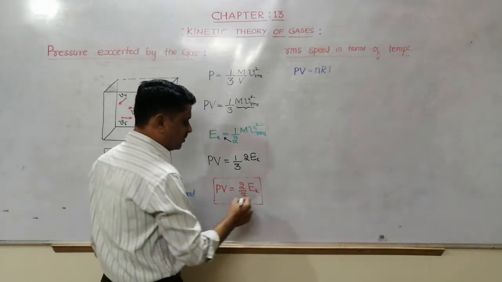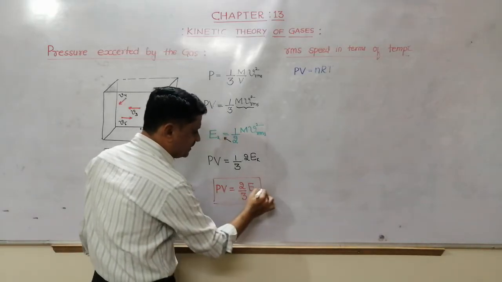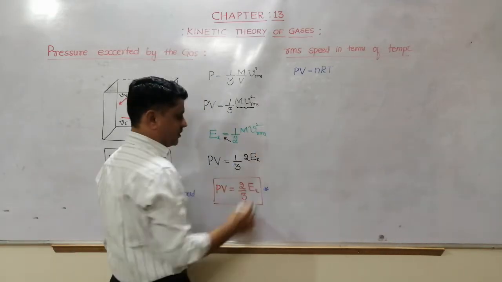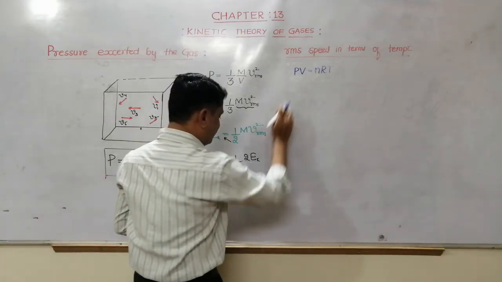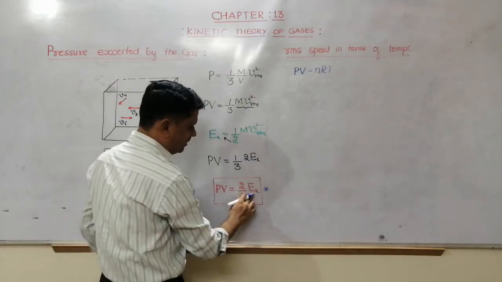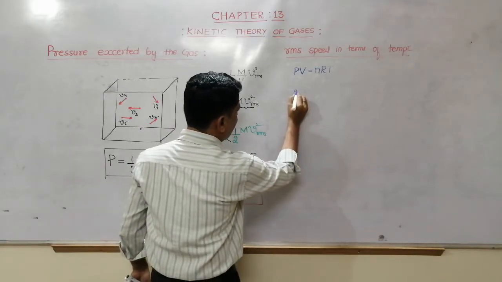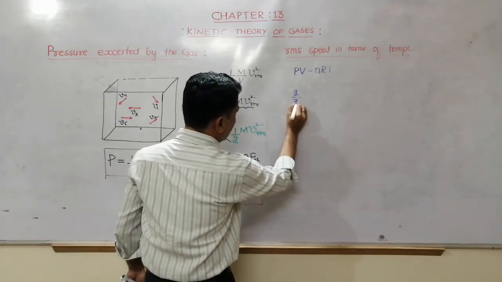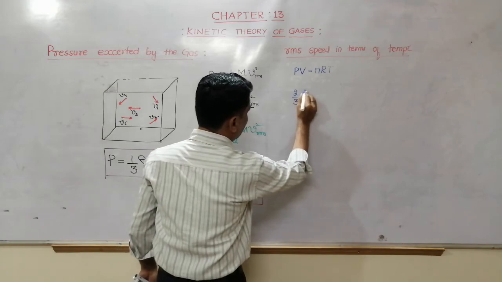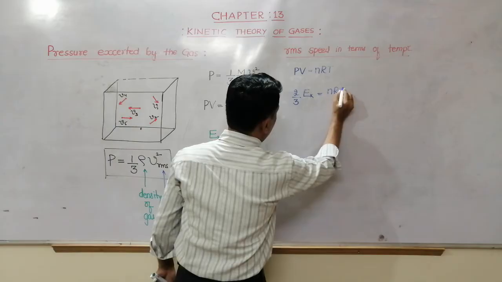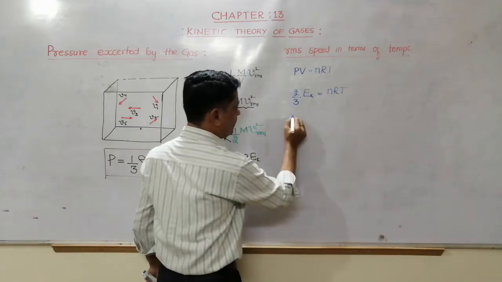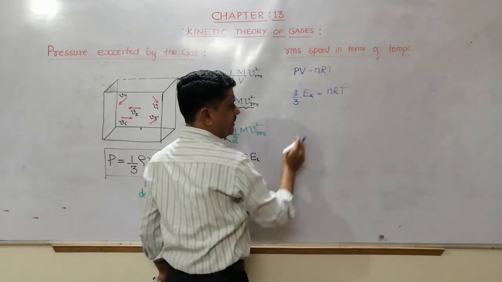Now, if I compare this equation and this equation, instead of PV I can write 2/3 into kinetic energy, so 2/3 kinetic energy is equal to nRT. Here we want RMS speed.